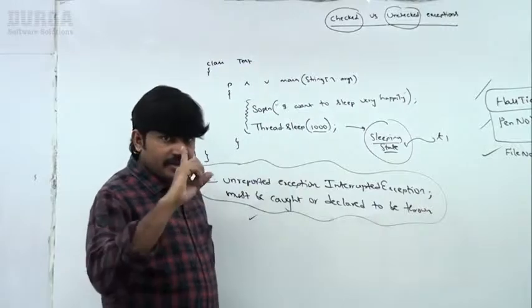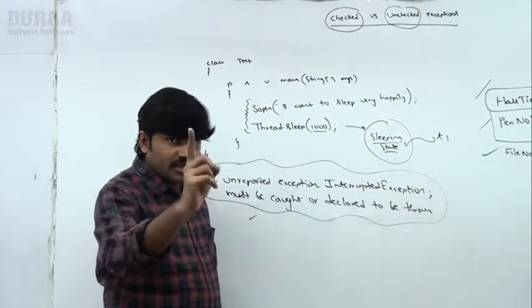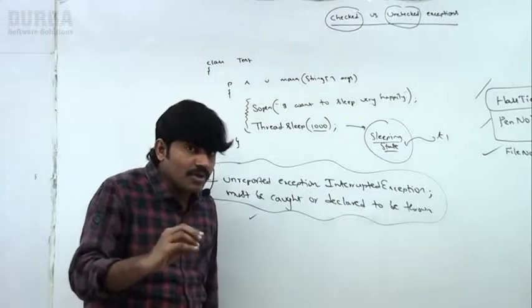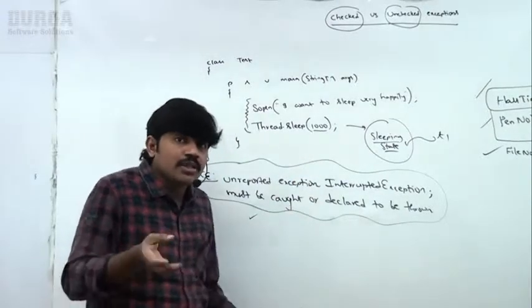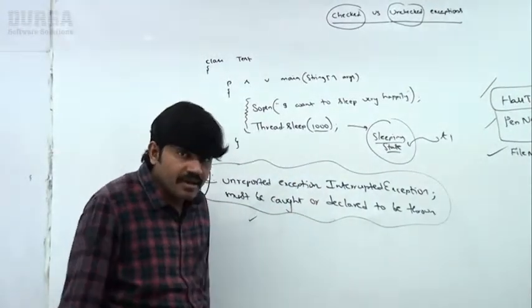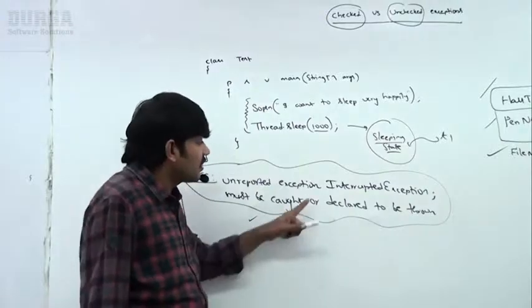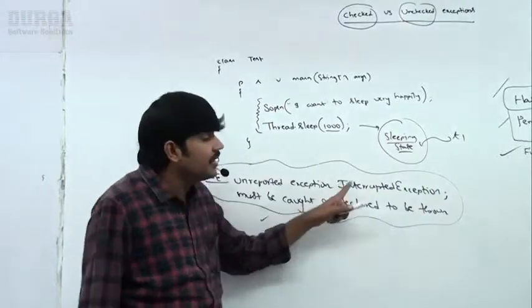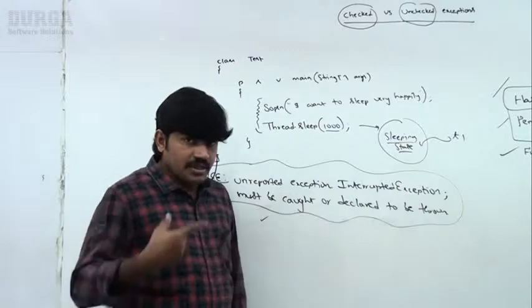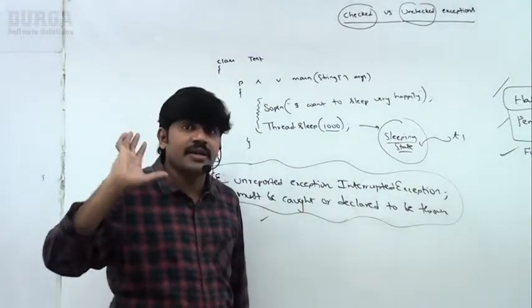The exceptions which are checked by the compiler, whether the programmer is handling them or not, for smooth execution of the program at runtime, such types of exceptions are called checked exceptions. InterruptedException is another example of a checked exception.